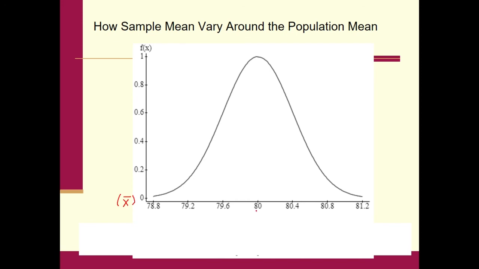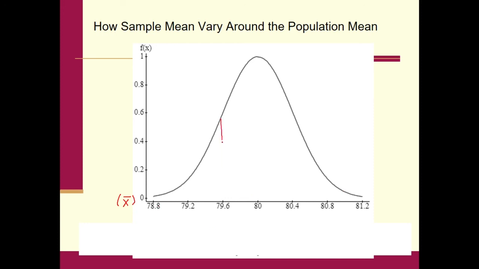Notice what I put here in the middle. I put 80, the mean of the sampling distribution of x bar. Could also call that the expected value. The standard deviation was equal to 0.4, right? So I went out one standard deviation here, another one here, one here, one here, one there, right?